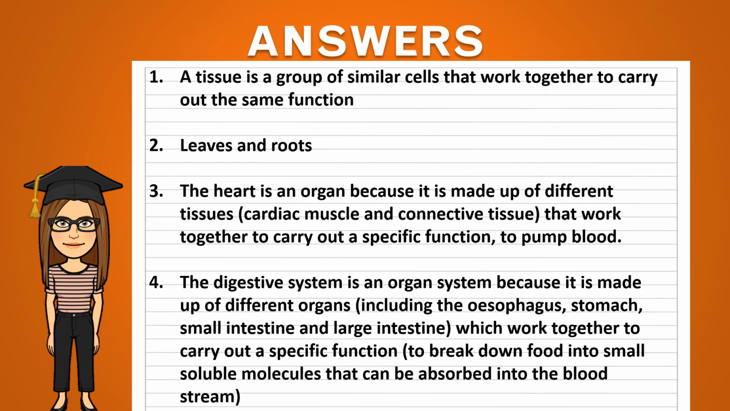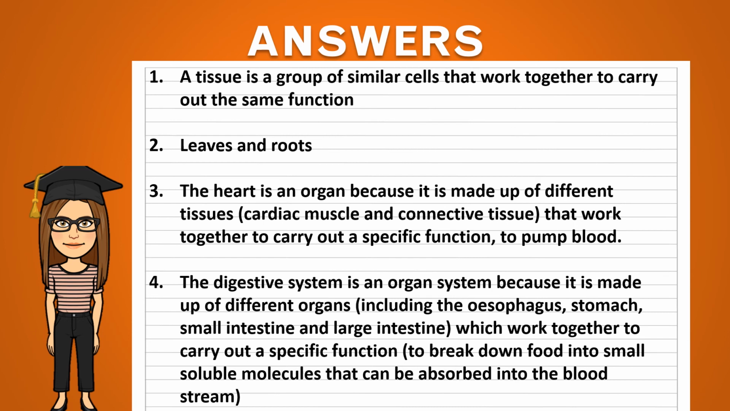So here are the answers. For question number 1, a tissue is a group of similar cells that work together to carry out the same function. Keywords in that question I was looking for are similar cells and the same function. Number 2, leaves and roots are examples of organs found within plants. Number 3, the heart is an organ because it's made up of different tissues. It's made up of cardiac tissue and connective tissue, and these work together to carry out a specific function. In the case of the heart, that is to pump blood around the body.